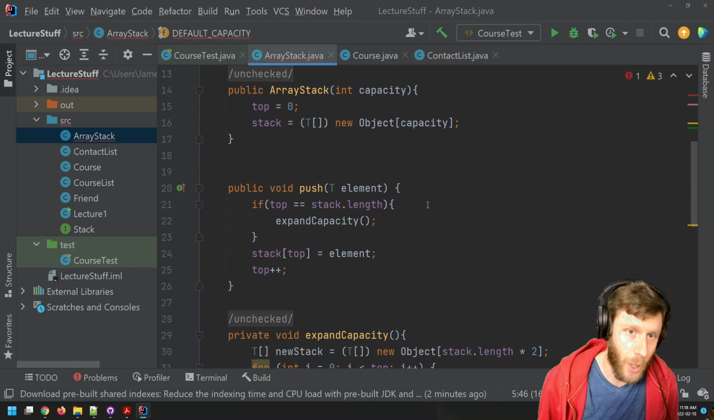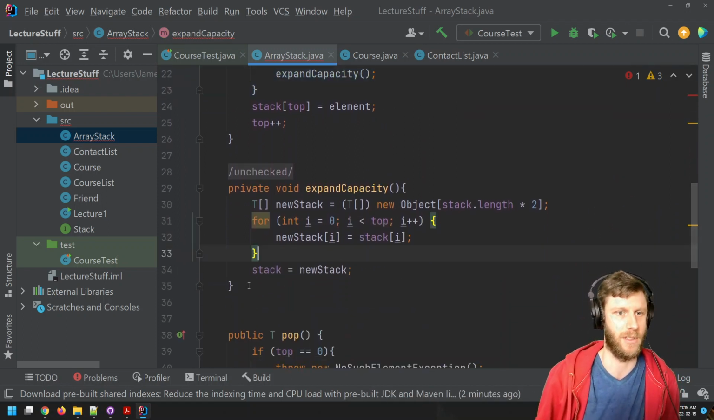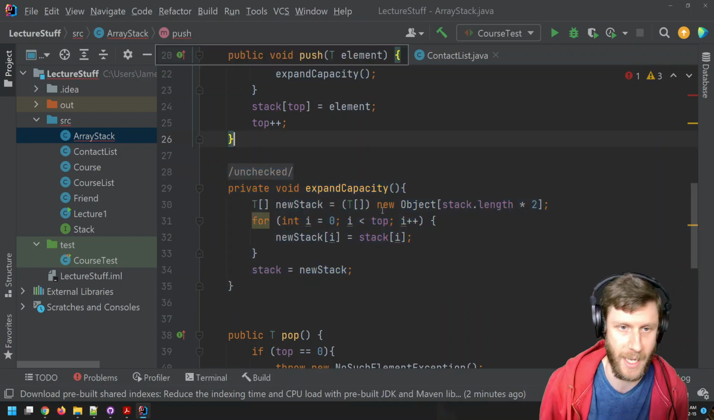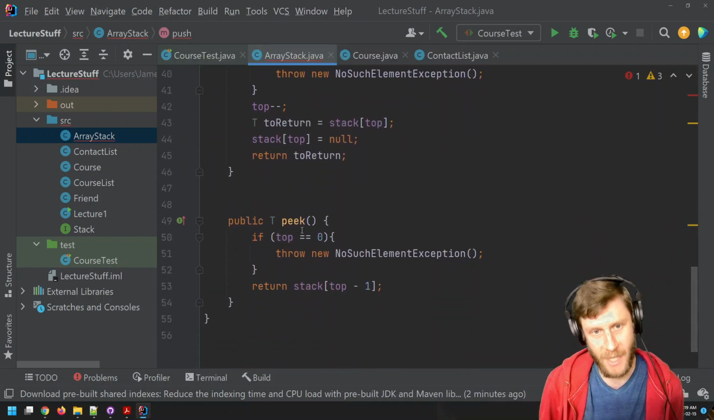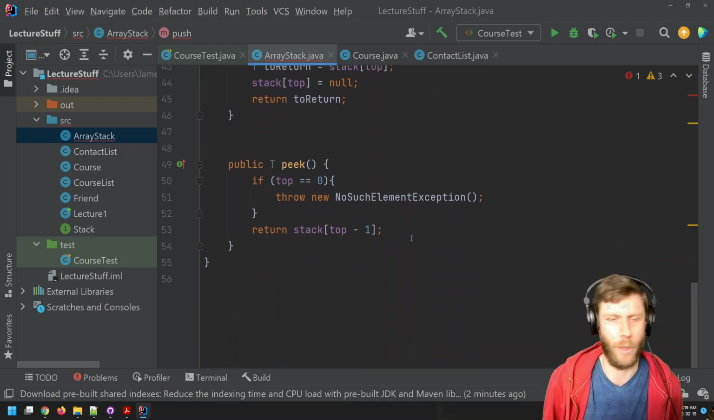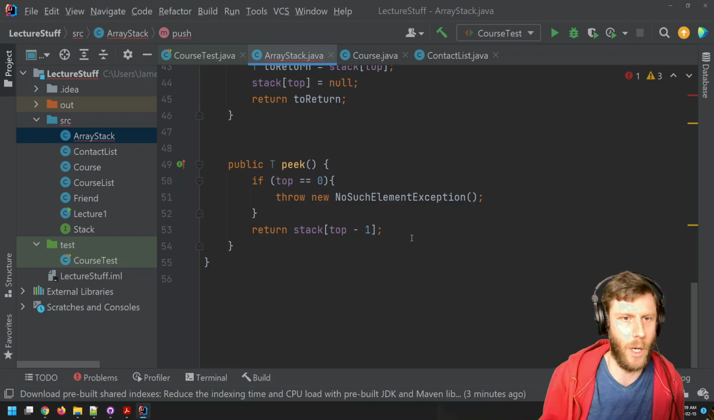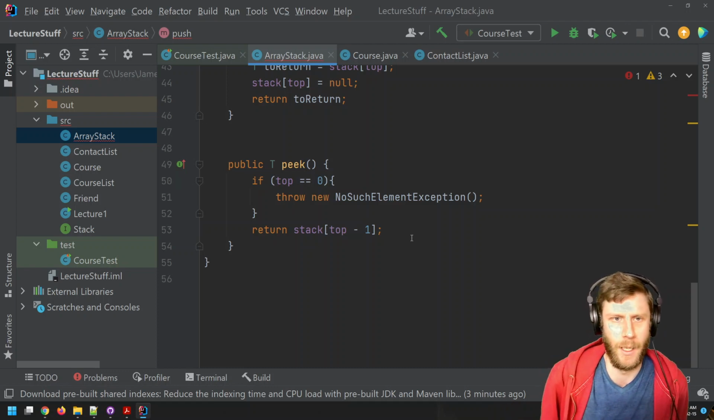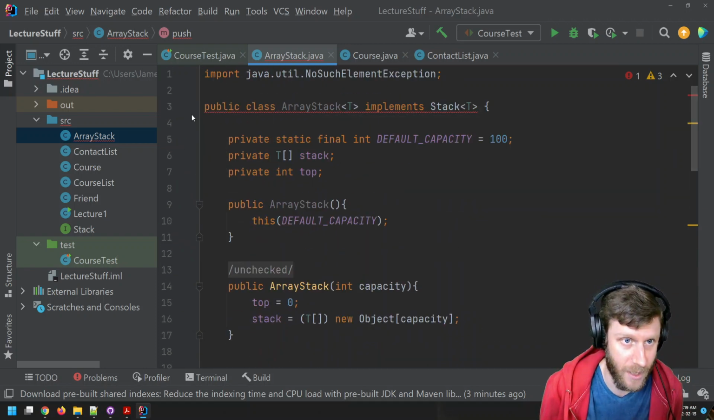We talked about push, but of course we might run out of space, so we need our expand capacity. This looks a heck of a lot like every other expand capacity we've written so far. We've got our pop, our peek, but that's where we left it. Ideally, we're going to want a couple other things, right? We're going to want size and is empty, and the reason we need that, in fact, if you hover over here at the very top,